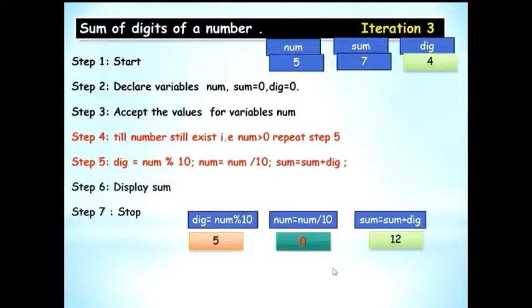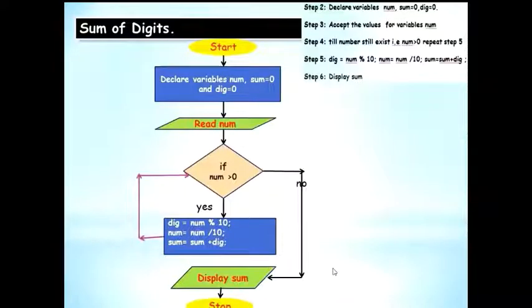Okay, so let's see the flow chart. The flow chart over here, I've excluded step 1. I've started from step 2, start and stop. Step 2 is shown with the help of a rectangle, then you're reading the number. Now you have a rhombus to check whether num is greater than 0, or you could have even said while num greater than 0. This if could have been changed with the help of a while.